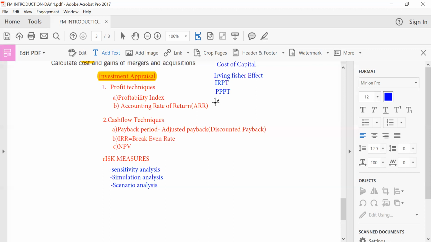So we will now look at the numerous ways of calculating WACC, right?